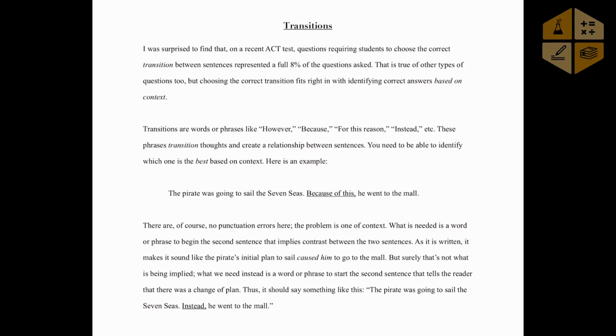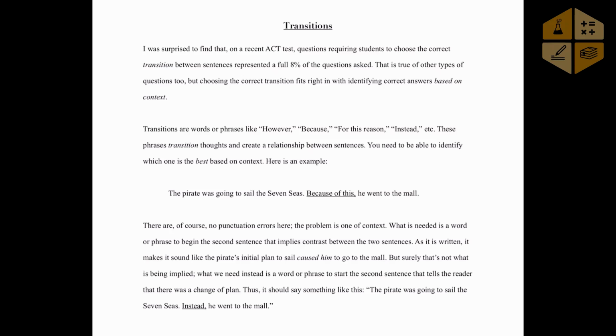Hey guys, today I just wanted to quickly talk to you about a type of English question that has undergone some changes between the normal or old or previous ACT, whatever you want to call it, the one that's being phased out permanently in September of 2025, and the new or enhanced or shorter ACT that's becoming permanent in September of 2025. Although if you're taking it in the summer, you can opt into this test online for the June or July tests. Okay, and this kind of English question is called a transition.